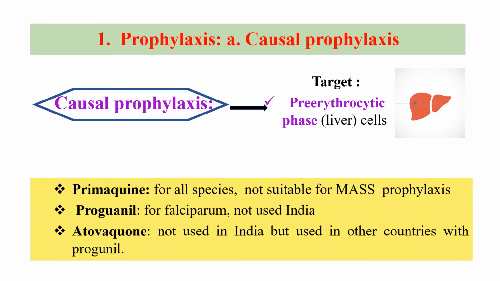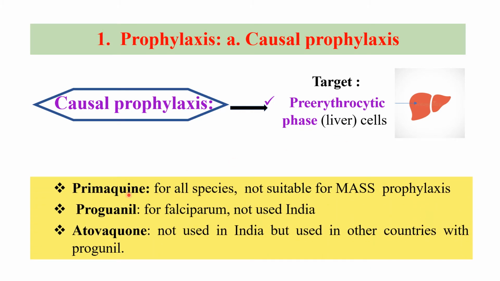The drug used for causal prophylaxis is primaquine. It is a causal prophylactic for all the species of malaria, but because of toxicity, it can be given on an individual basis but is not suitable for mass prophylaxis. Proguanil is a causal prophylactic only for P. falciparum, and because of rapid development of resistance, it is not used in India.